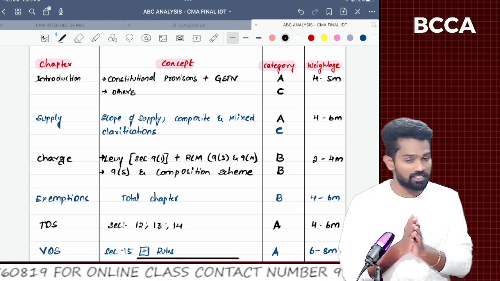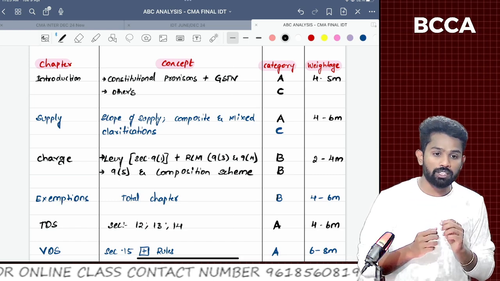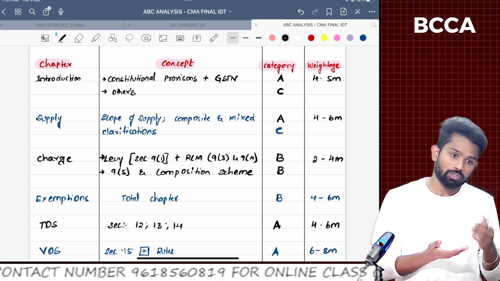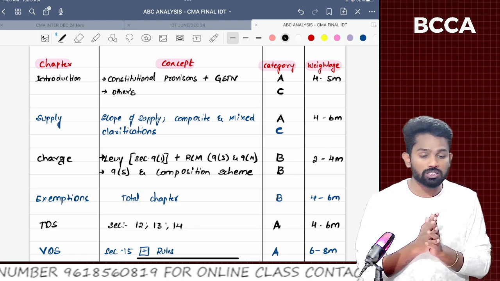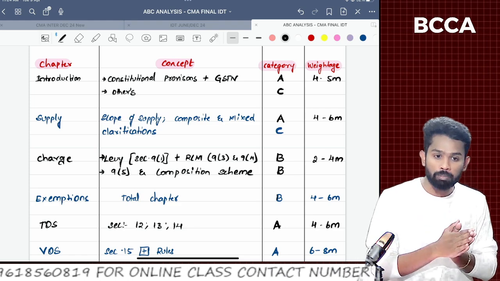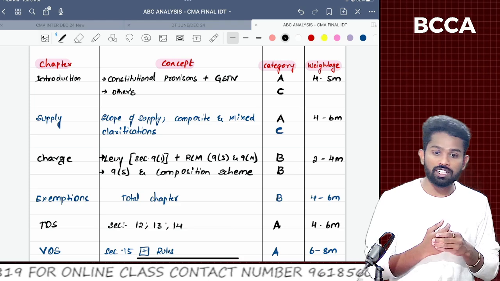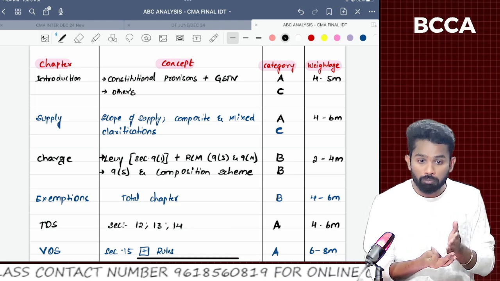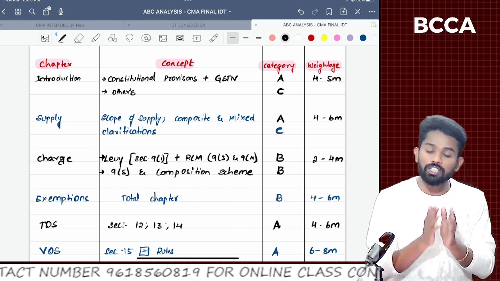Along with the study material, we should rely on the past 4 attempts. Maybe 2 or 3 attempts related to the old exam pattern, I mean 2016 related papers are also available. Those past exam papers and mock test papers, we should definitely refer.